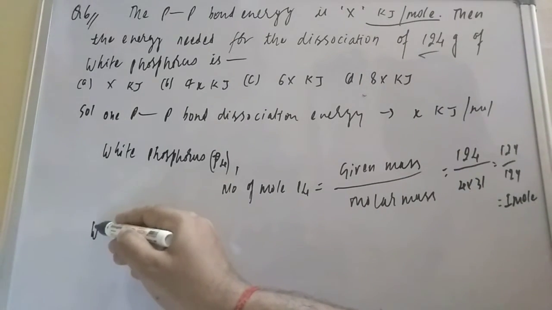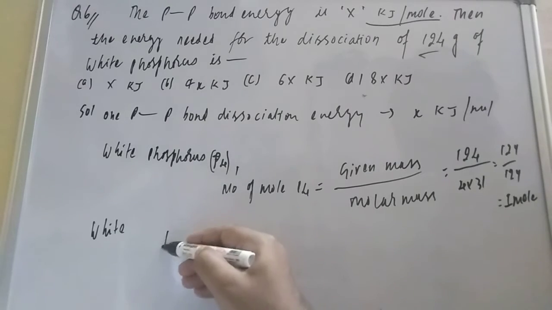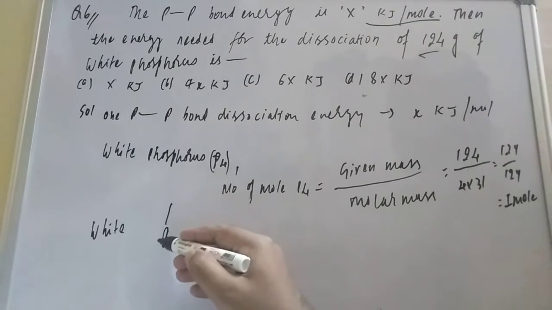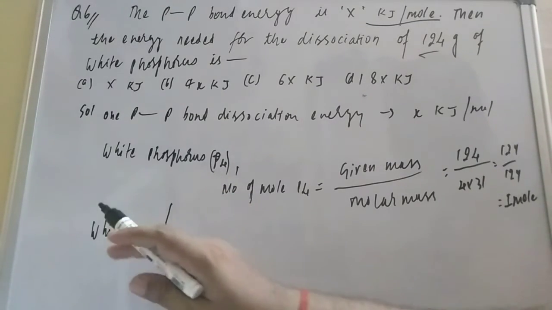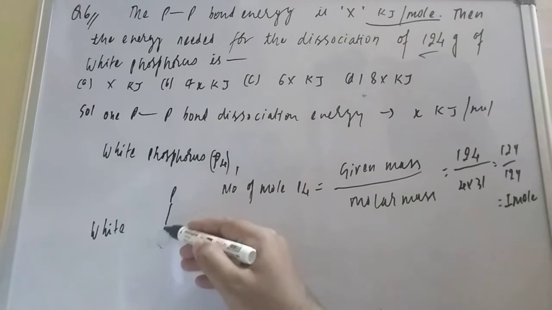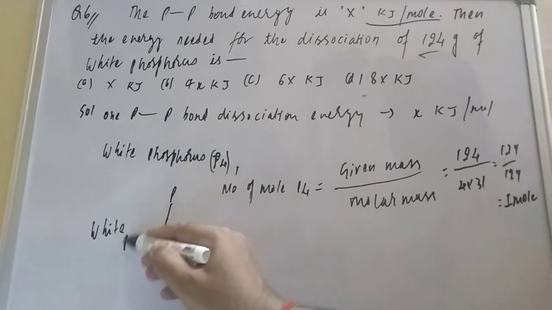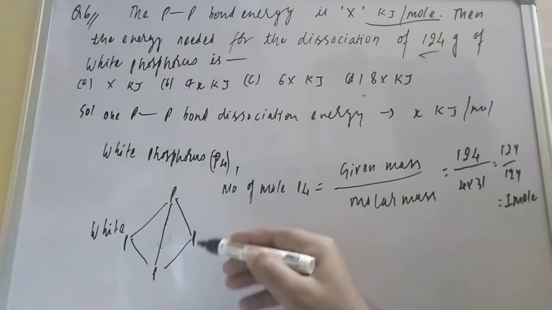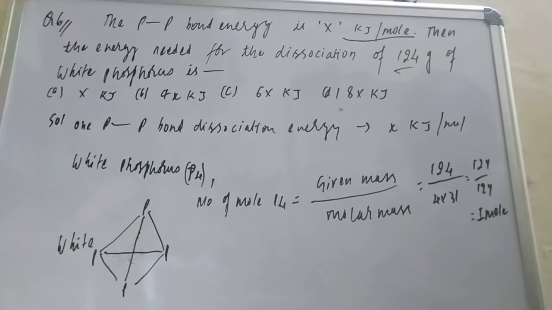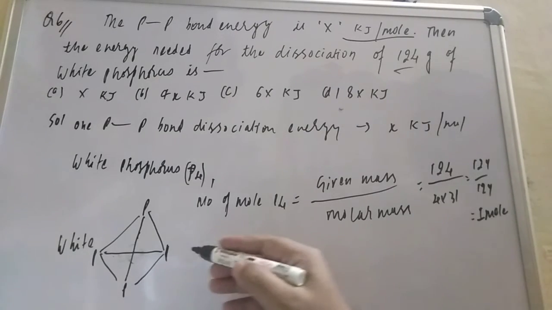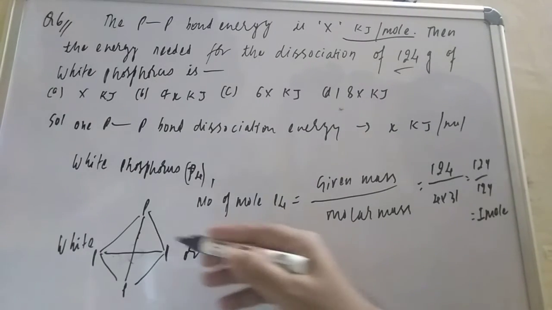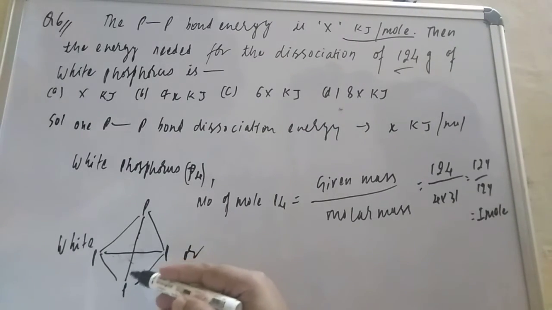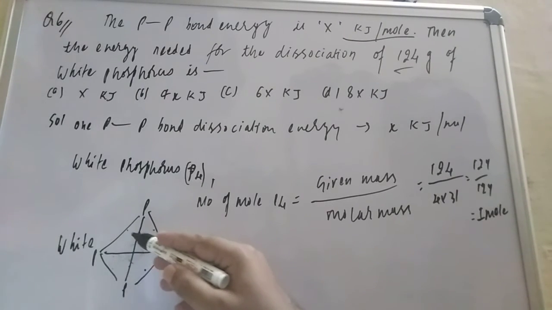Now you see, student, the white phosphorus structure. If you try to understand white phosphorus, here is P, this side P, this side P. You can do the diagrammatic representation like this, but this structure is not too clear. If you want to count the bonds, 1, 2, 3, 4, 5, 6.